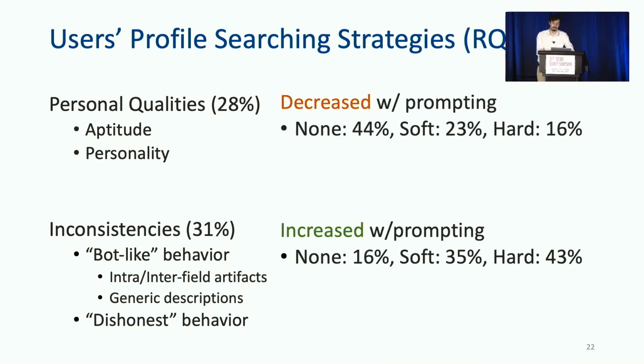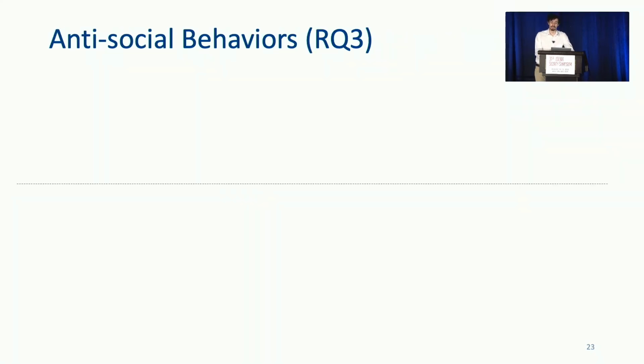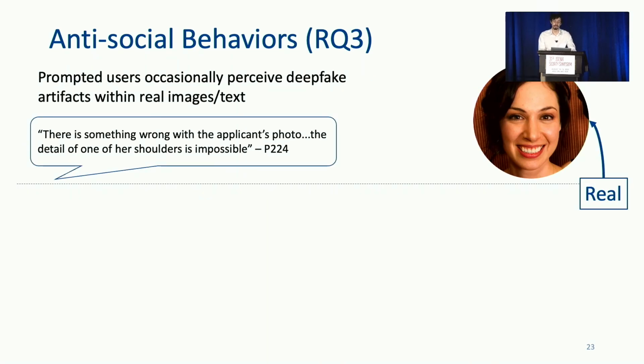Additionally, we found that prompting appeared to affect the usage of these strategies by our participants. In general, when prompted, participants focused less on strategies that searched for personal qualities in another and promoted strategies that searched for inconsistencies in others. And unfortunately, we find that this prompting might also induce antisocial behavior by users. In particular, several participants appear to overcompensate while searching for deepfakes and believe they found evidence of deepfakes in real, consistent profiles. For instance, one participant hyperfixates on the shoulder of a person in a real profile image, incorrectly identifying them as a malformed deepfake and the reason for their rejection.